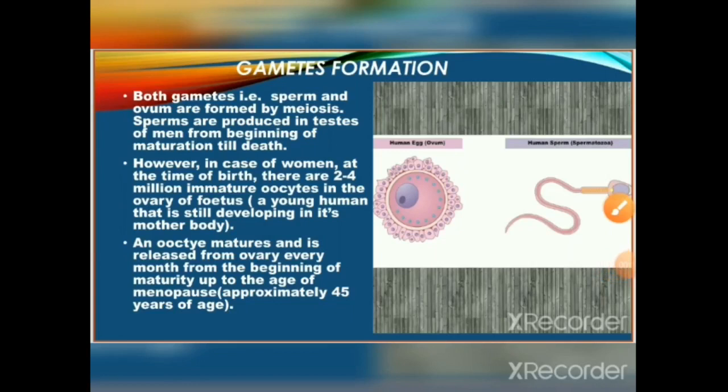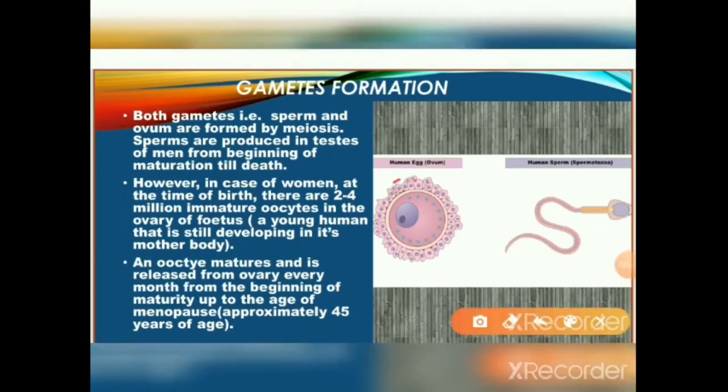Gamete formation. With the help of a figure, we'll see. Here is a human egg, ovum, and the human sperm, spermatozoa. Both gametes, sperm and ovum, are formed by meiosis. Sperms are produced in the testes of men from the beginning of maturation till death. However, in women at the time of birth, there are 2 to 4 million immature oocytes in the ovaries of the fetus, that is, a young human that is still developing in its mother's body.